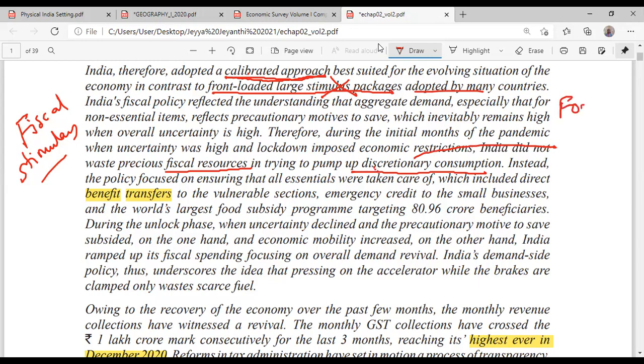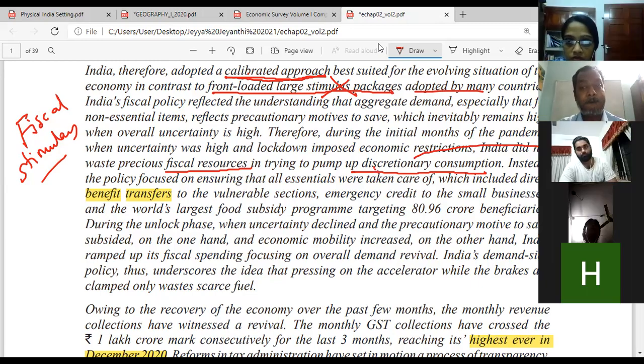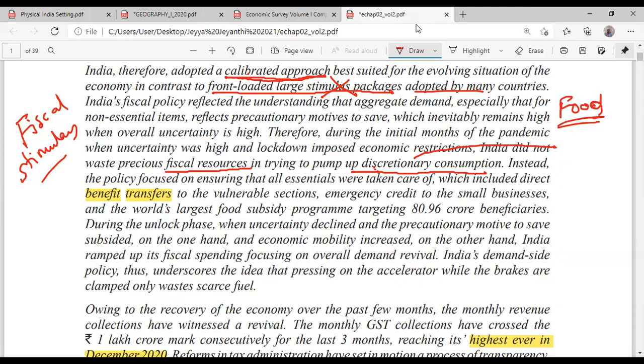For example, food is there. Can you think that today I will not buy food, tomorrow I'll buy food? Is it discretionary or non-discretionary? Food is non-discretionary. So government spent more on non-discretionary. Government did not spend on discretionary.